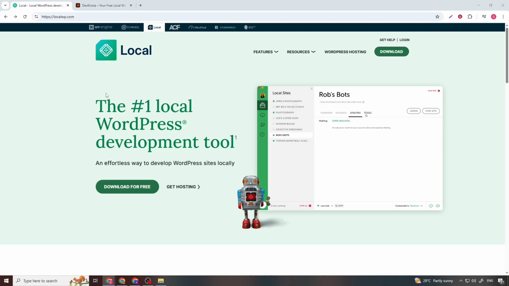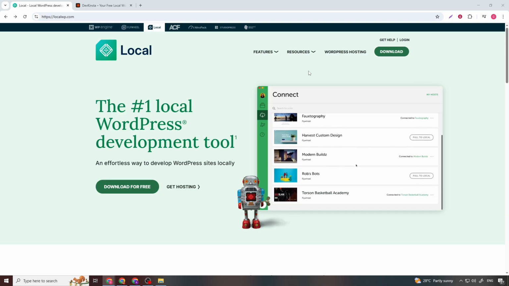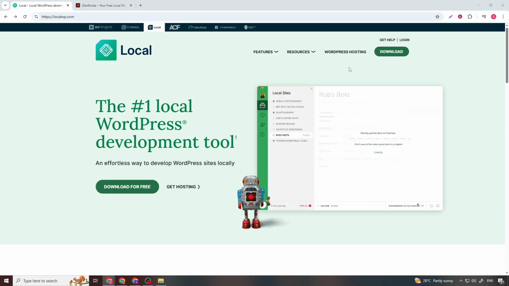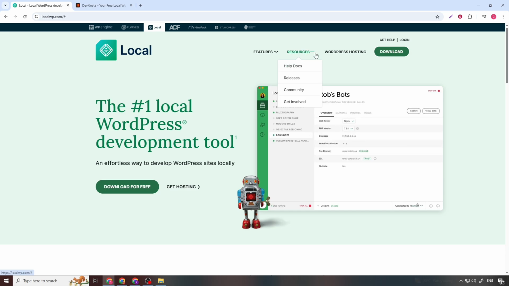LocalWP uses a freemium pricing model that's especially attractive to developers, designers, and agencies working with WordPress locally. The core version of LocalWP is completely free to use, allowing you to create unlimited local WordPress sites on your computer without paying anything. This free tier already includes most of what solo developers and learners need, including local site creation, PHP and MySQL configuration, SSL support, and database access.